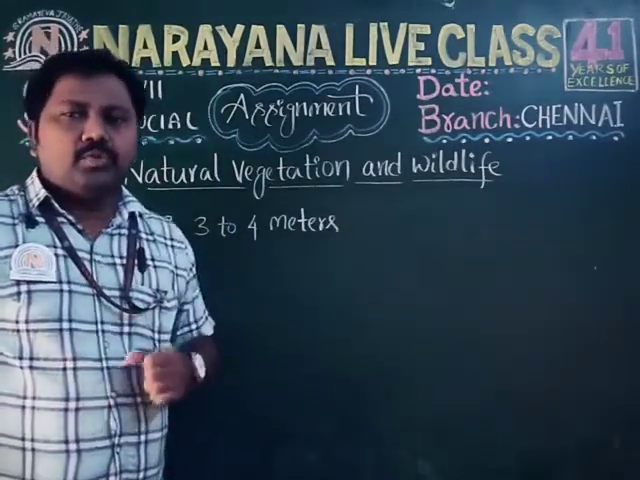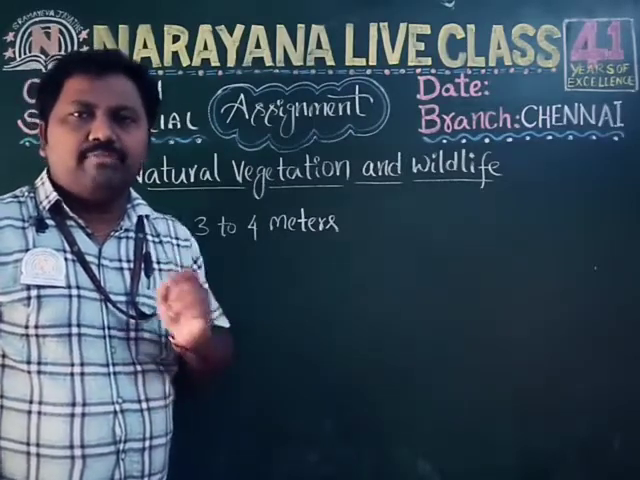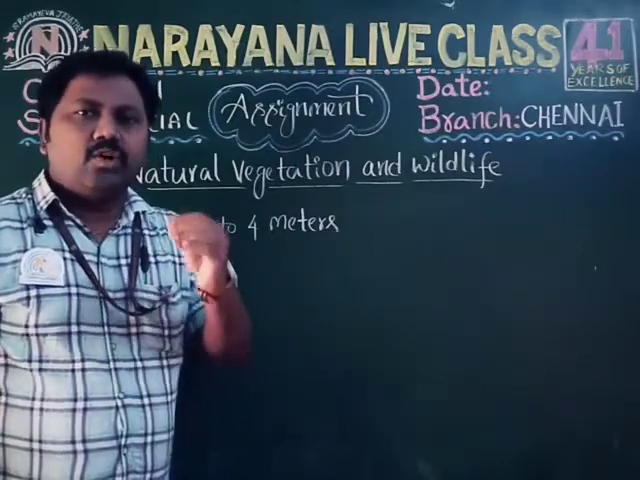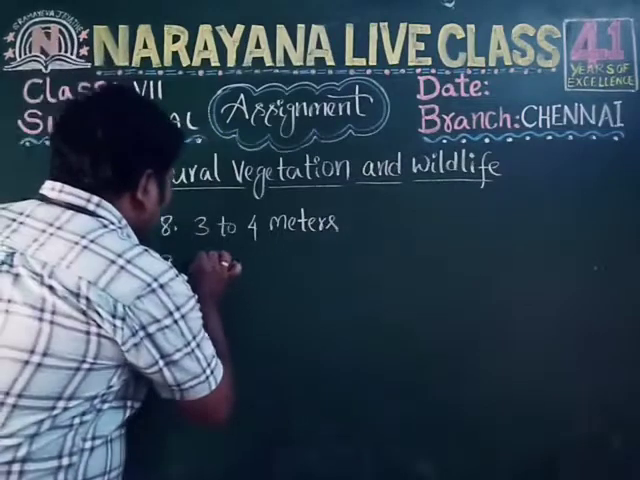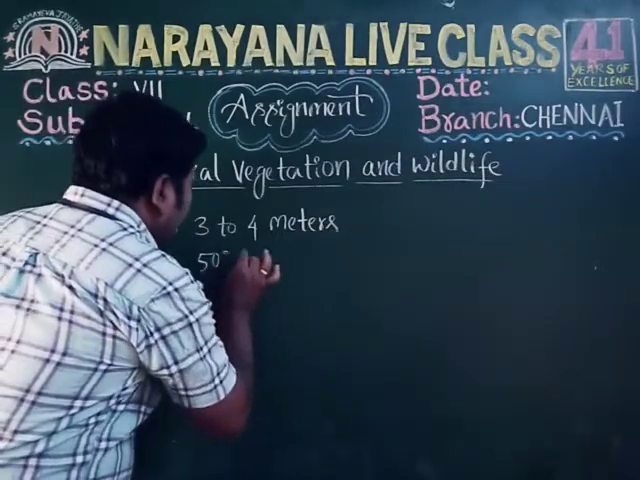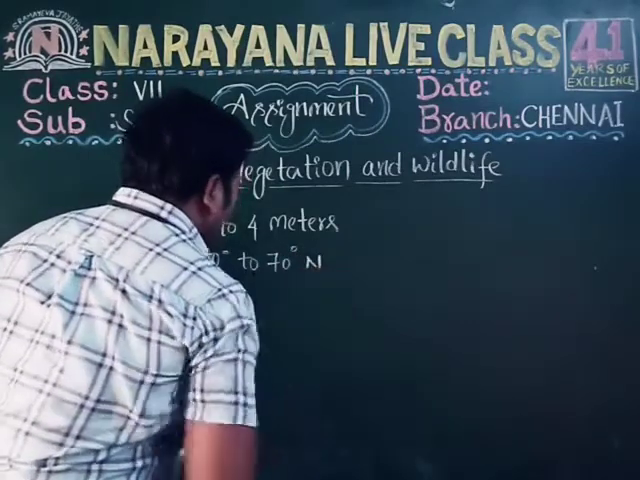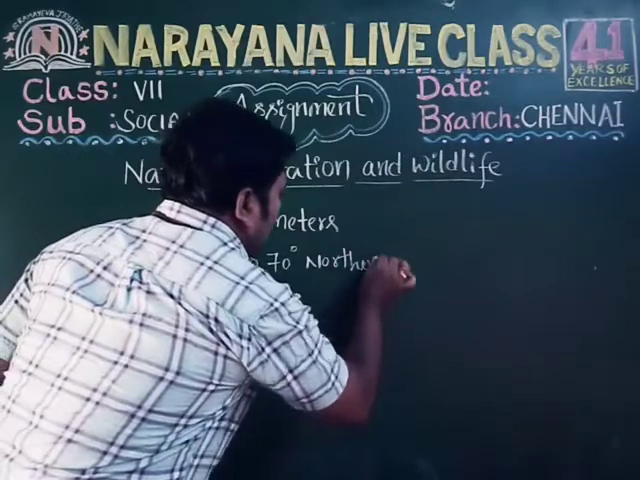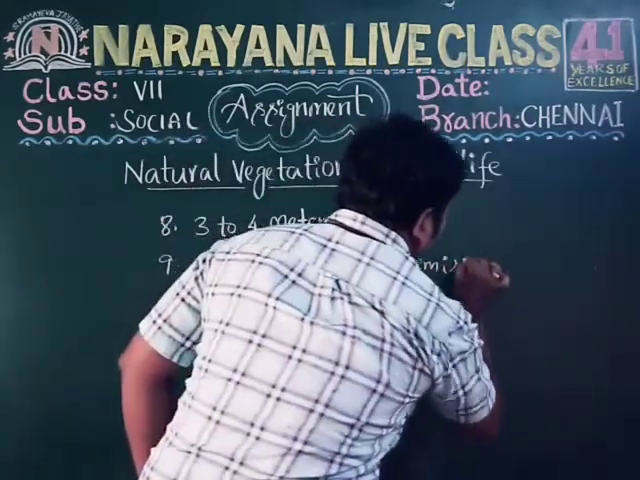In which latitude and in which hemisphere are coniferous forests found? So the answer is 50 to 70 degrees north latitude and northern hemisphere. 50 degrees to 70 degrees north, northern hemisphere.